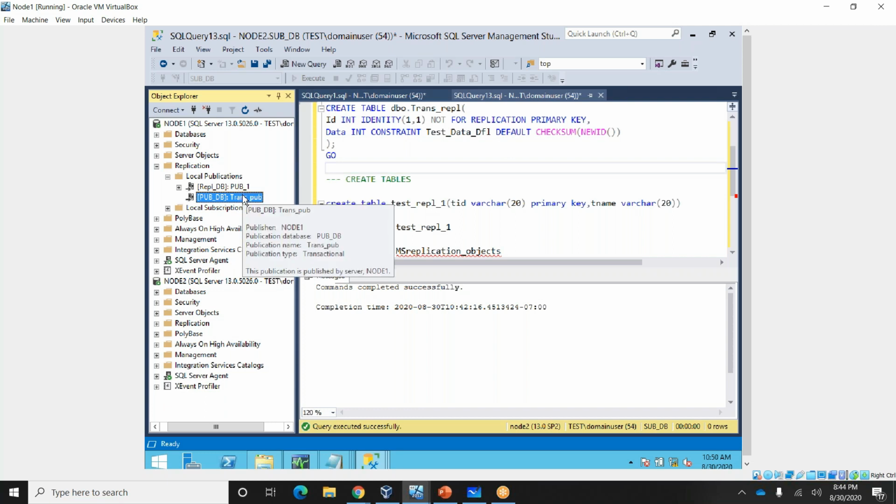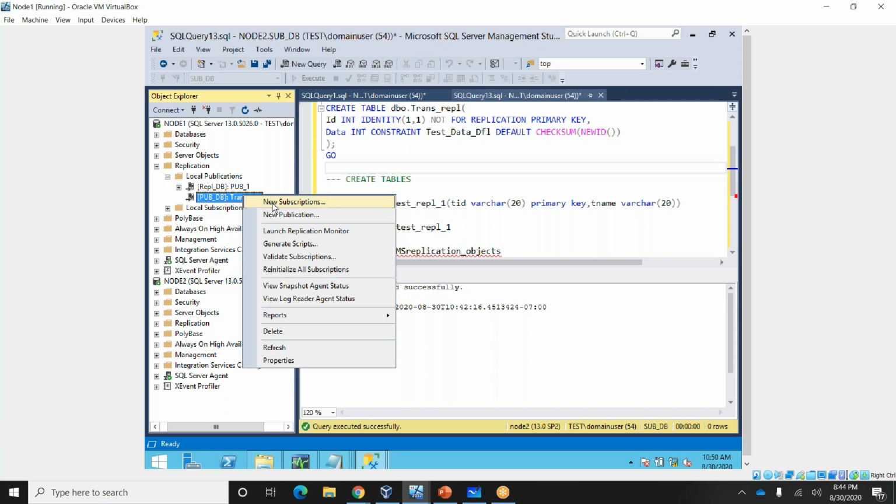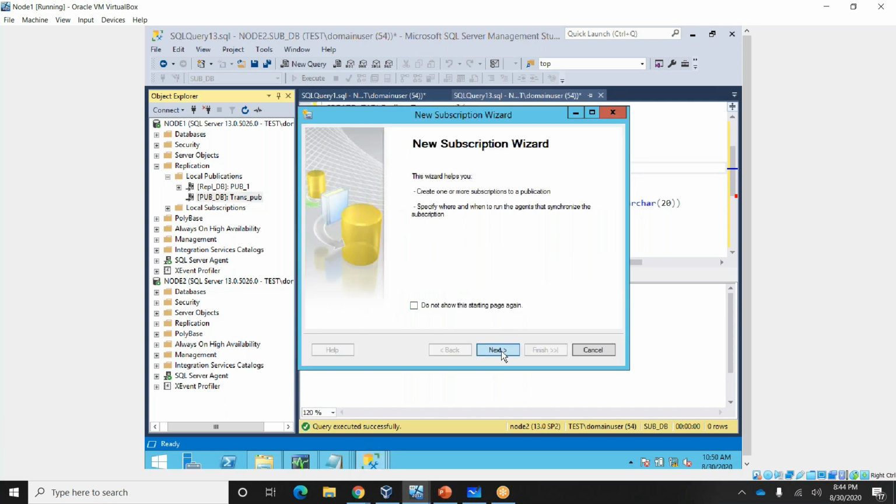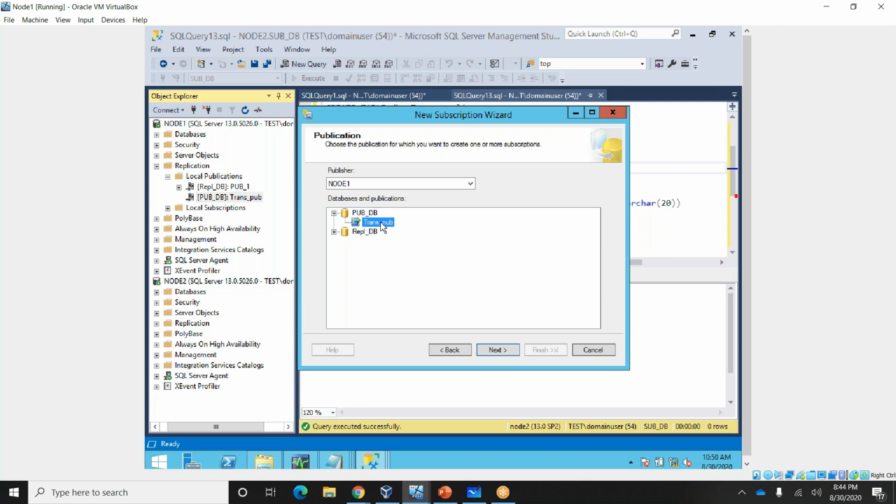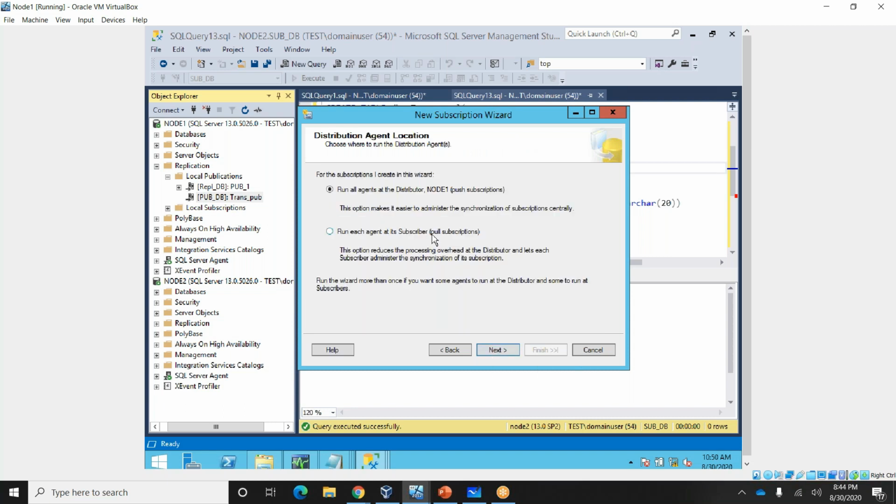So let me right click on this publication and go for a new subscription. Next, this is the transpub which we created. Next, run all agents at distributor node 1. Run each agent at a subscriber. I told you earlier, in one slide, push subscription means the distribution agent will be created at the distribution side. If I go with this option, the distribution agent will be created at the subscriber side. Okay, I'm going with this one.